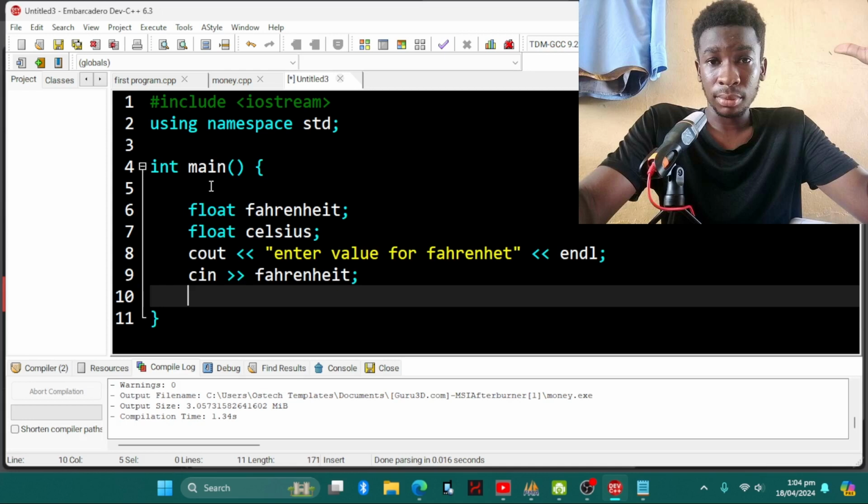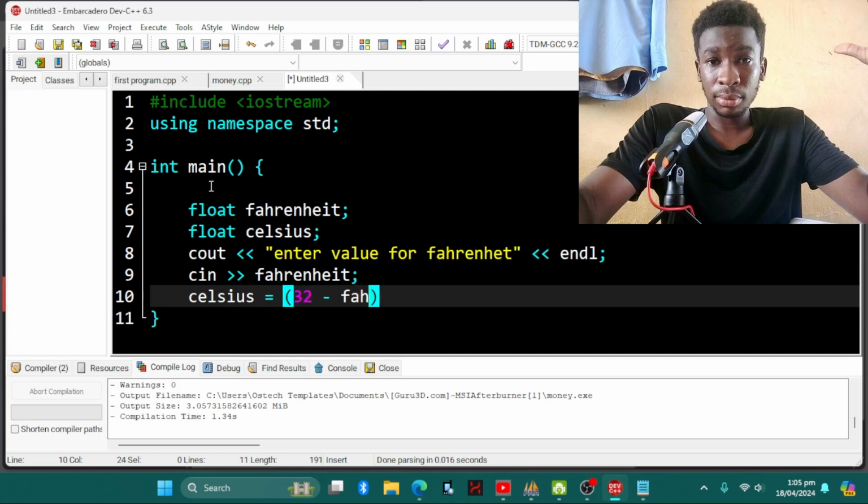Okay, so what you have to do next is to bring out our formula, the formula for converting from Fahrenheit to Celsius. First you're going to write Celsius. Please remember to use the correct spelling of what you already declared as a float. So Celsius equal to, and then we open and close brackets. I think is it 32 minus Fahrenheit? Yes, 32 minus Fahrenheit.